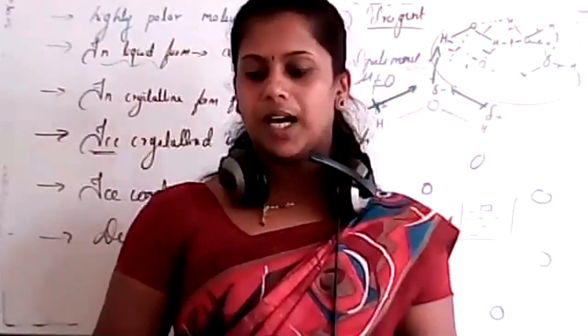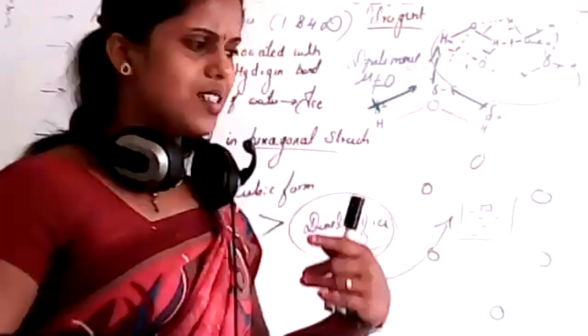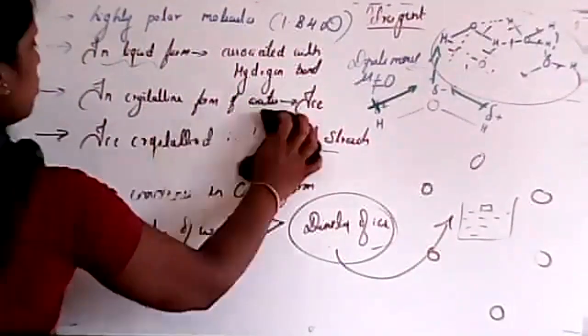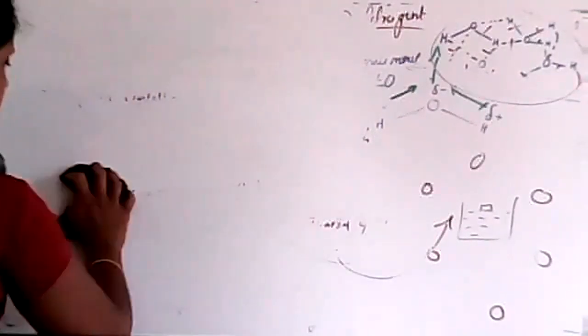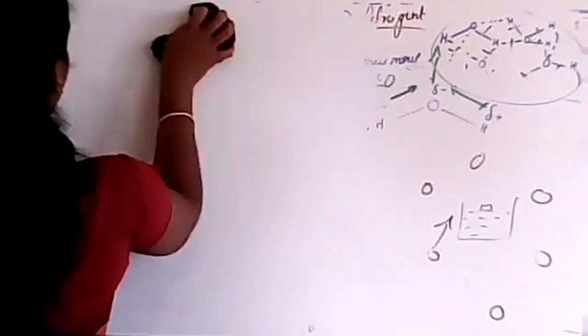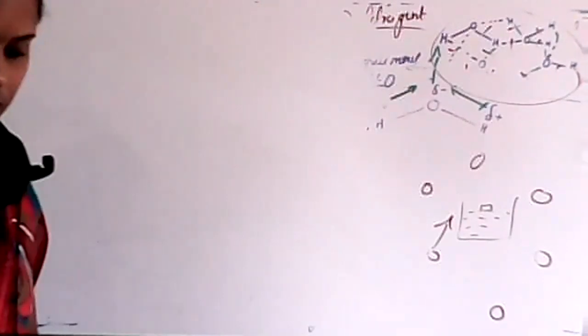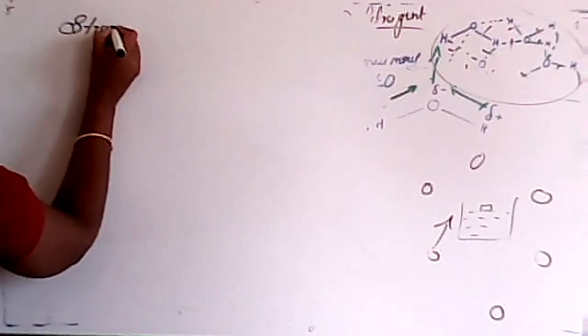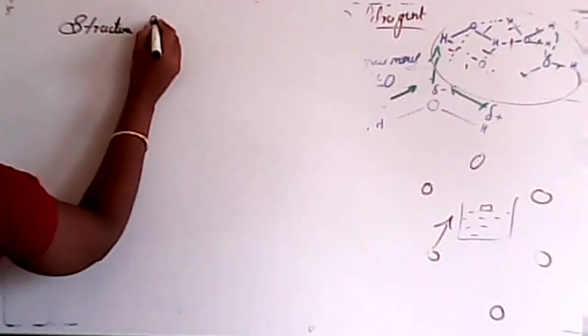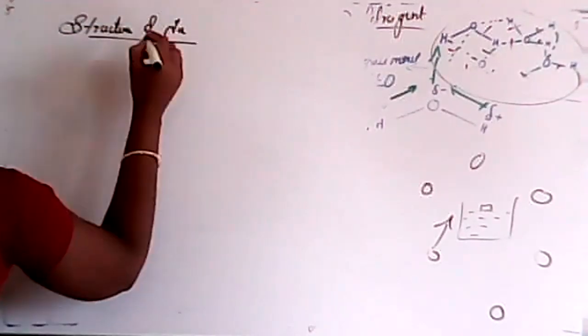In tomorrow's class we'll study the structure of ice, or else I'll consider it here itself. Last 2 minutes I'll extend this class. We'll just draw the structure of ice. Students, it is a hexagonal structure, isn't it?